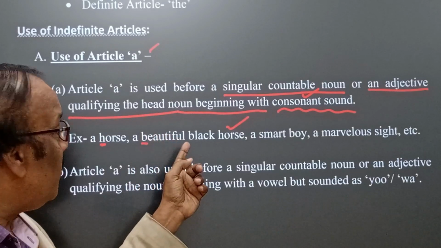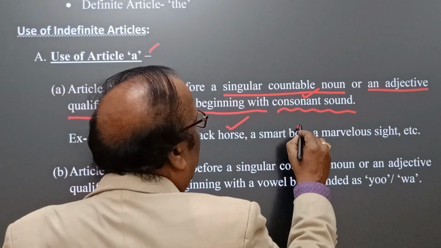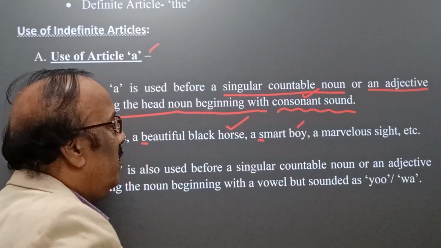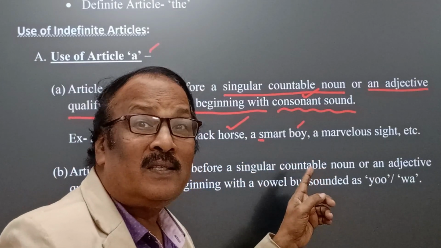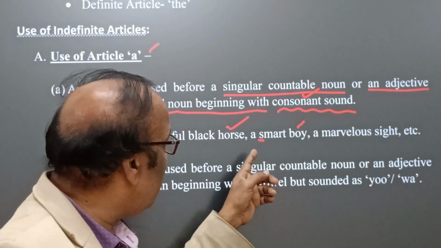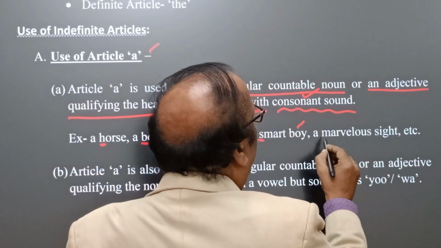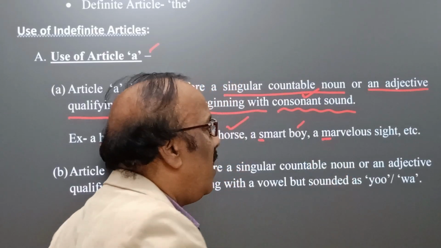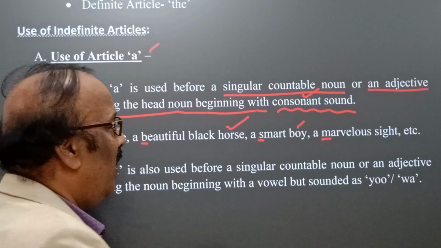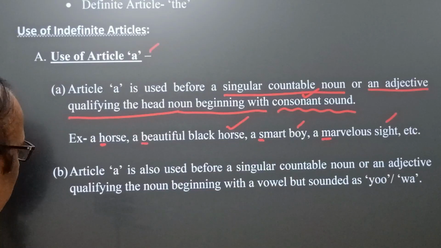That's why a beautiful black horse. Okay, a smart boy. Here the head noun is boy, but smart is the adjective, taking the consonant sound. Sir, that is what you call the consonant sound. Here a smart boy. Okay, a marvelous sight. Here m takes the a, and therefore a marvelous sight. Sight is the head noun, but marvelous is the adjective.